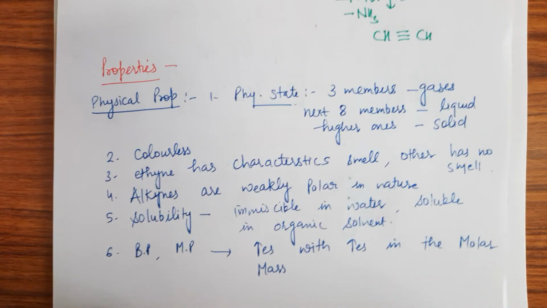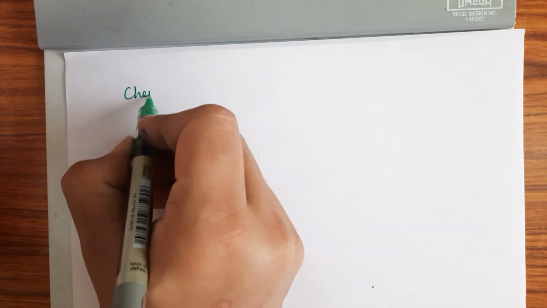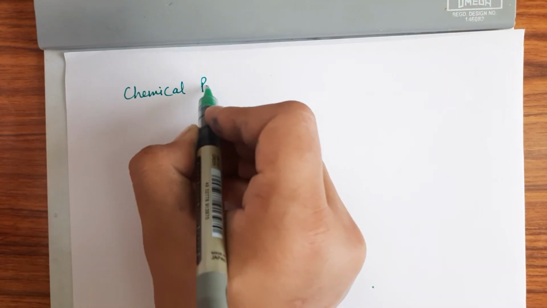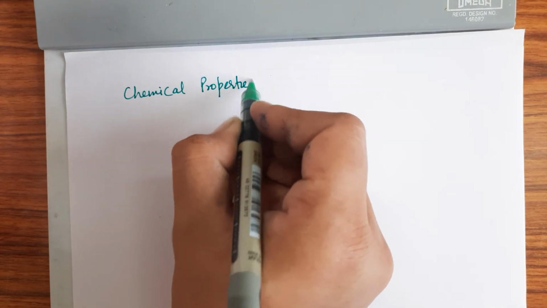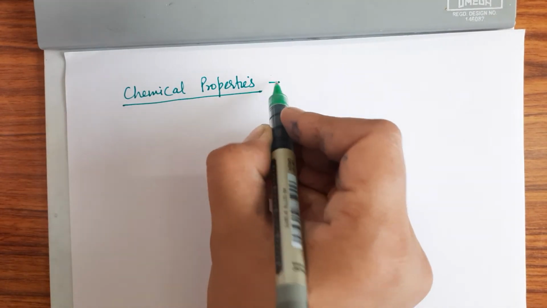Now come to the chemical properties of alkynes.